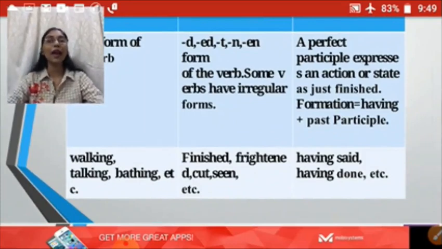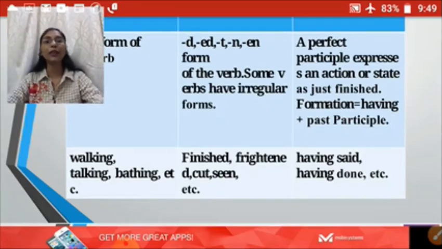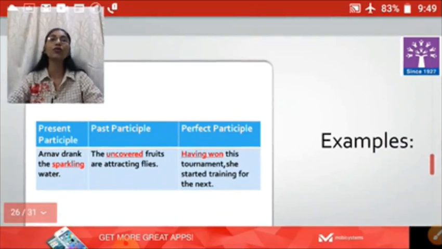The formation will always be having plus past participle. So always remember this. Having said, having done, these will be the perfect participle examples. Having watched, having arrived, these will be again perfect participle examples. Getting it children?